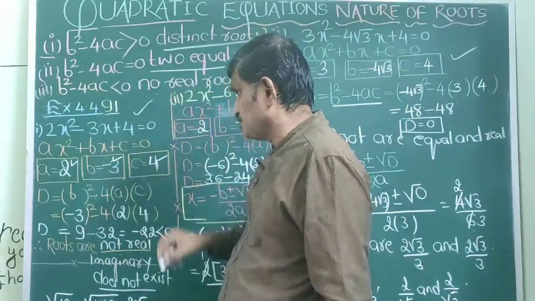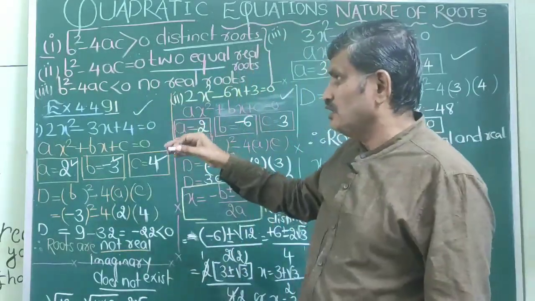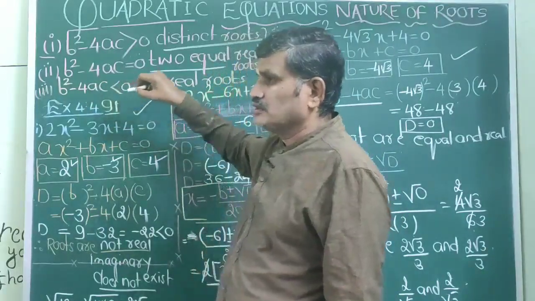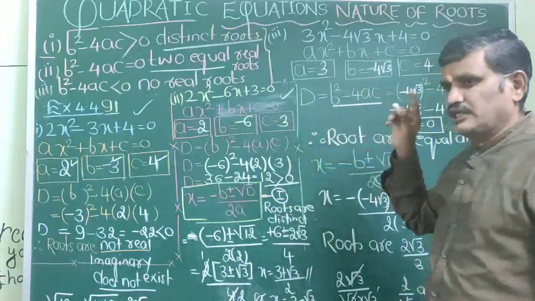b square minus 4ac less than 0, no real root. Example number 1. So dear children, I have solved exercise 4.1, page number 91. The examples are present there.